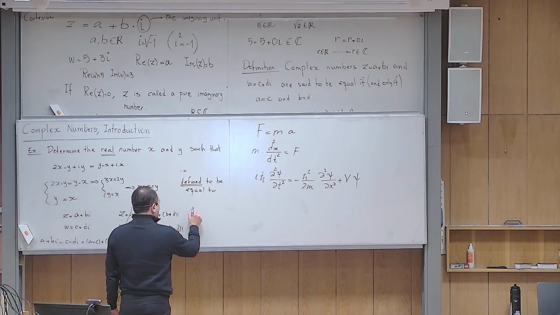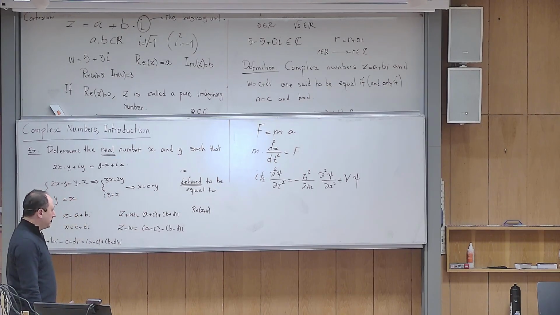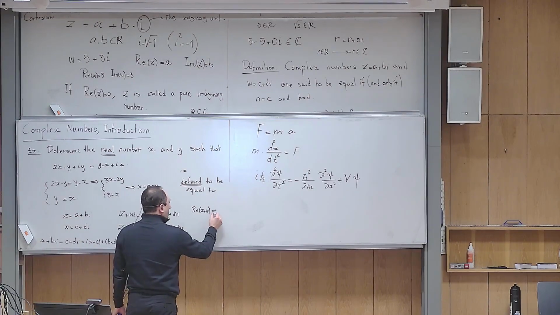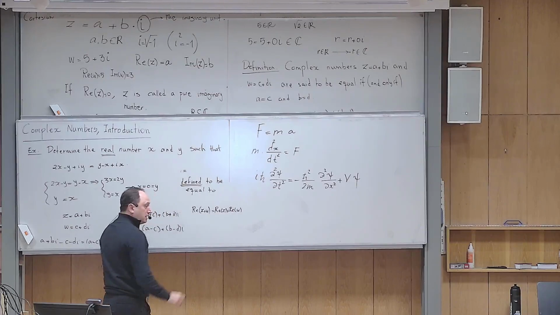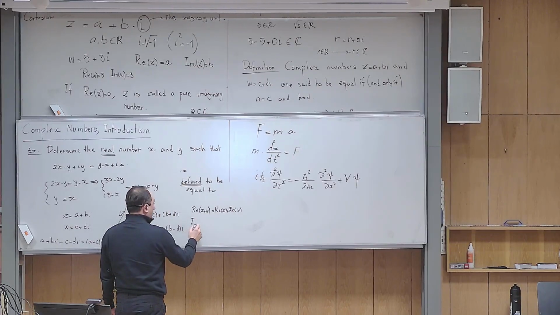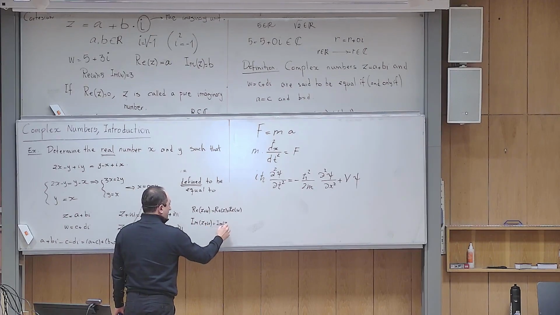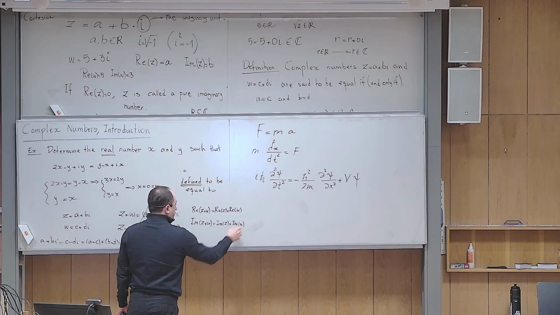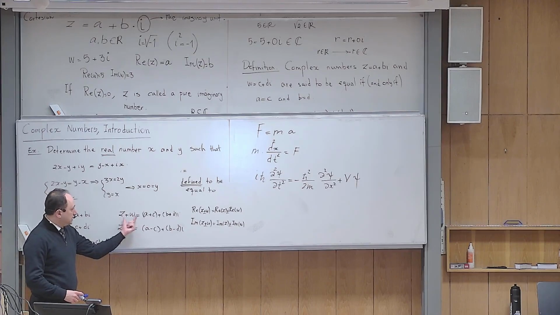So if I ask you what is the real part of z plus w, what's the answer? a plus c. If I want to write it as a formula, I can say real part of z plus real part of w. And if I ask you what is the imaginary part of z plus w, it is the imaginary part of z plus the imaginary part of w. And if I ask the same question for subtraction, we will have this one.